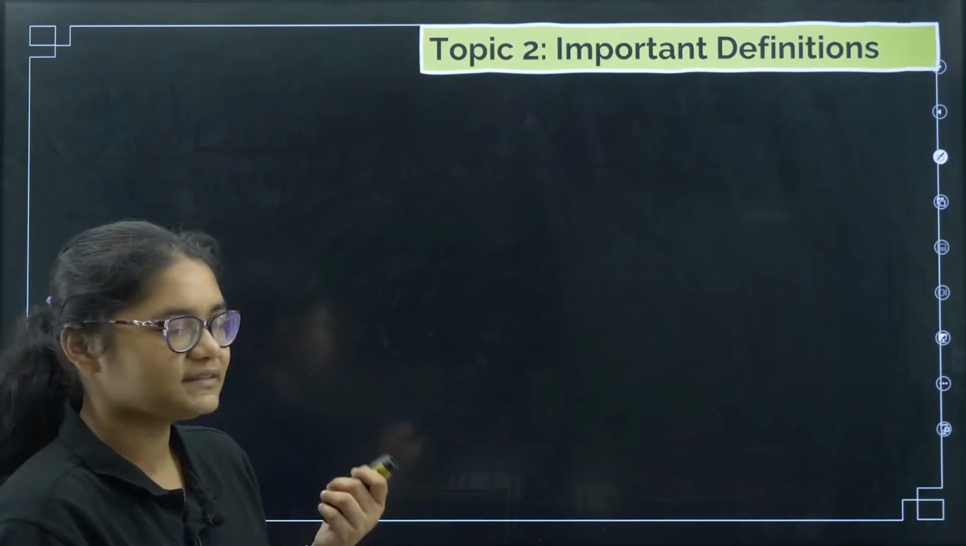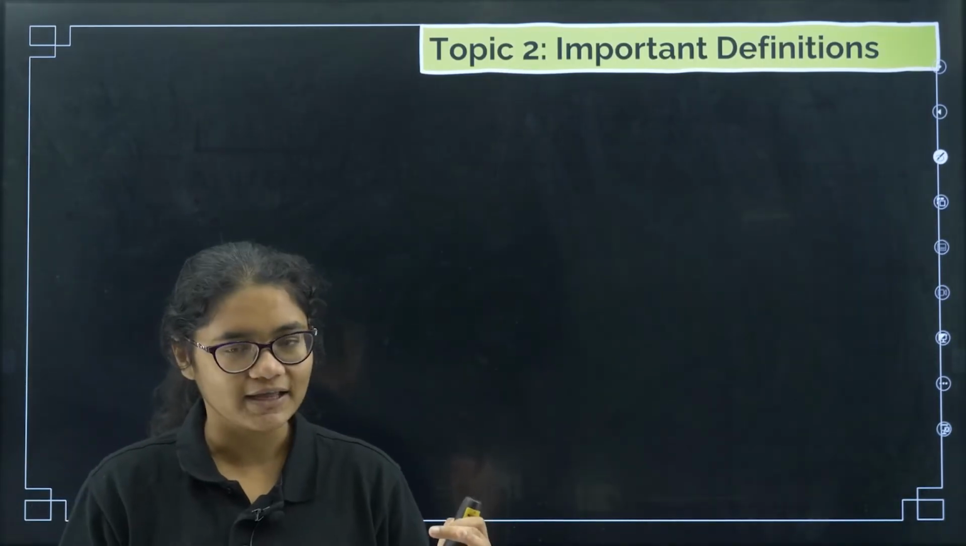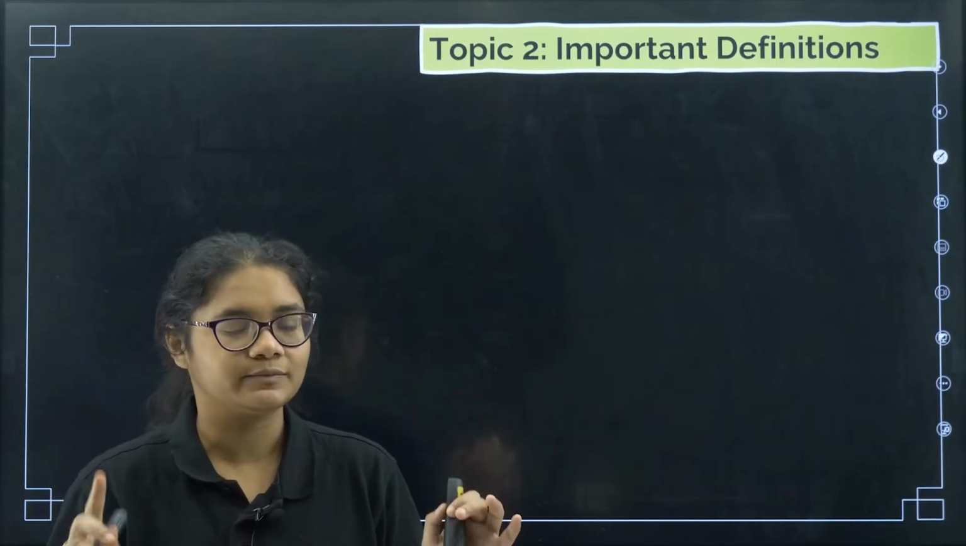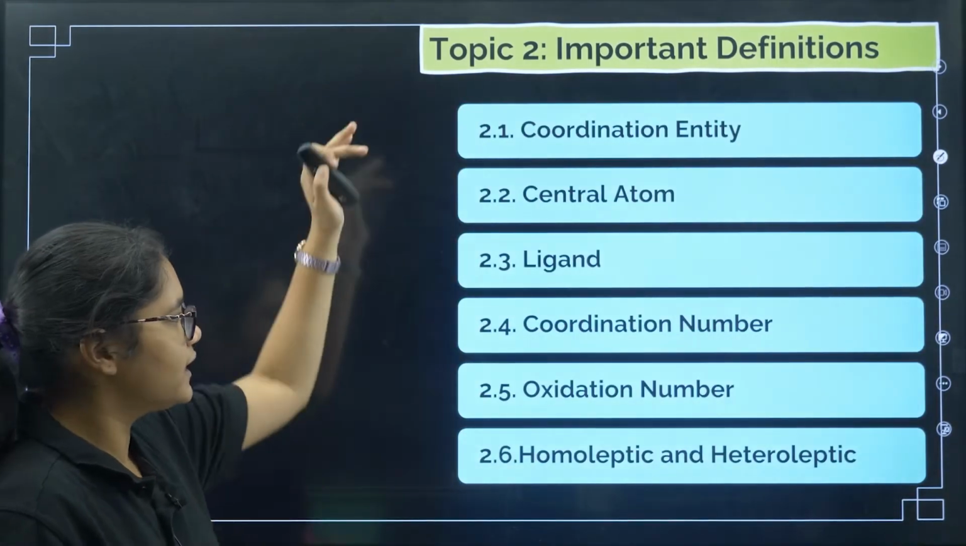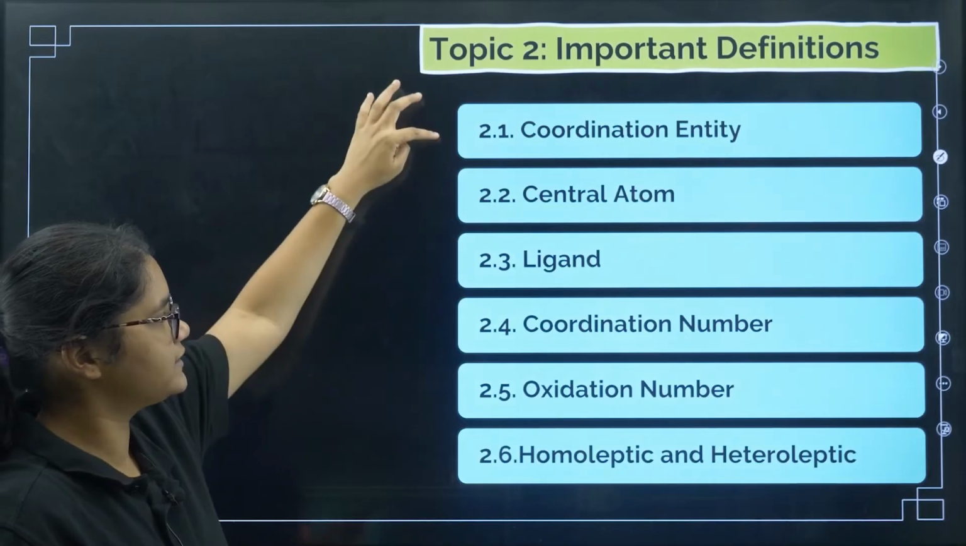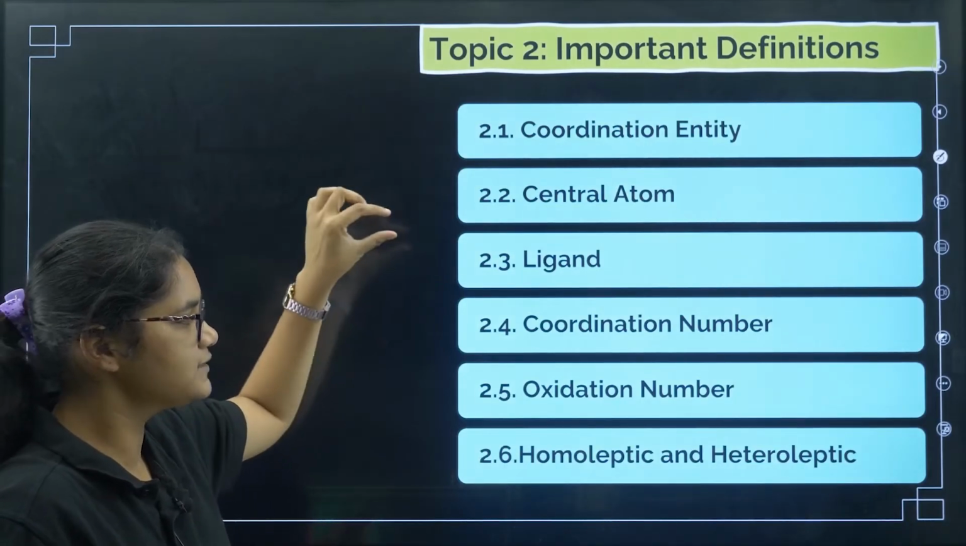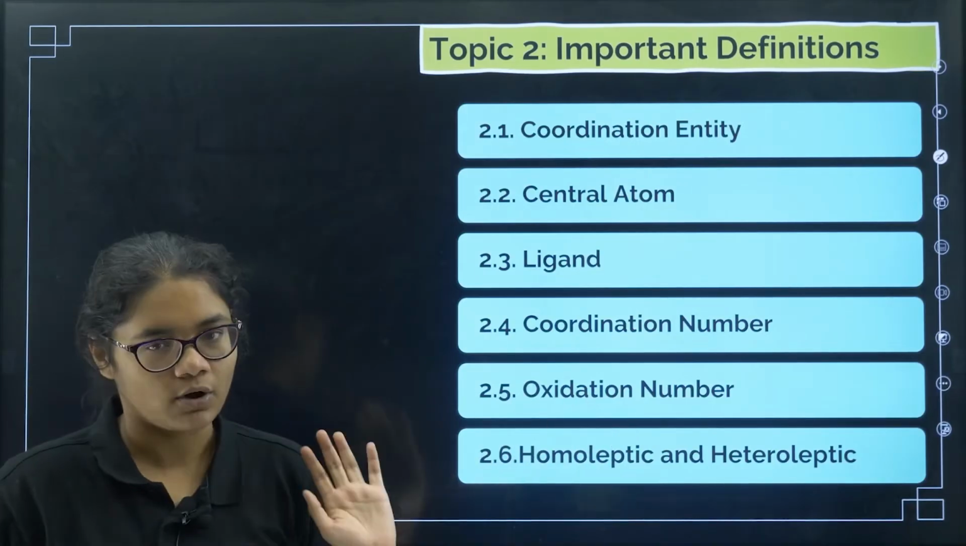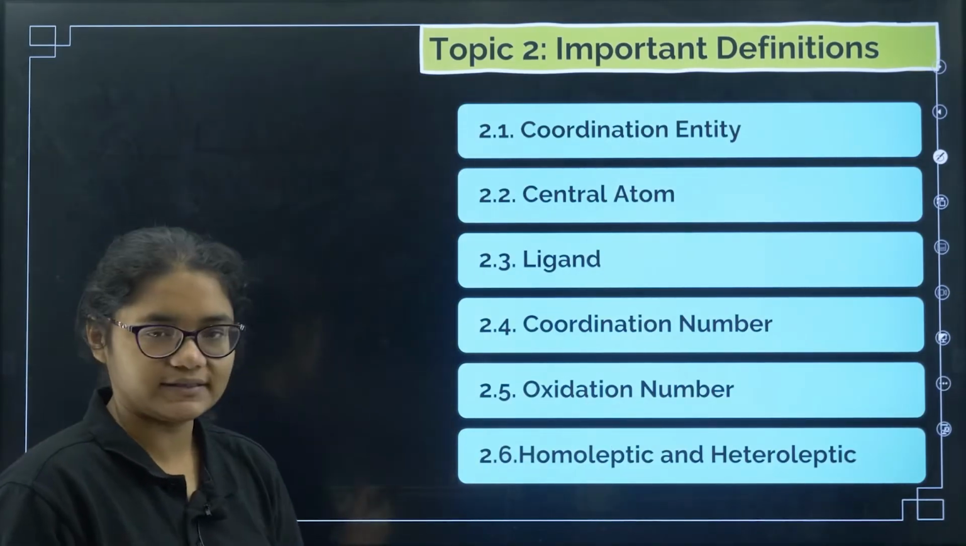Okay. Now let us understand the important definitions here. I will not give any definitions and all, but I will explain every term here. There are these things that you should know: coordination entity, central atom, ligands, coordination number, oxidation number, homoleptic and heteroleptic complexes. We will be discussing these terms.